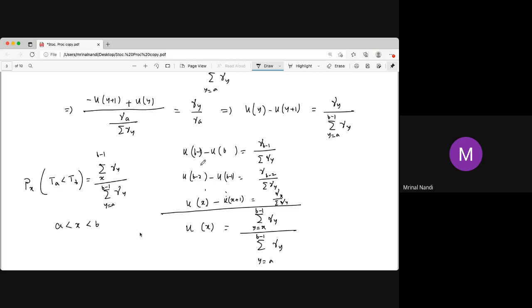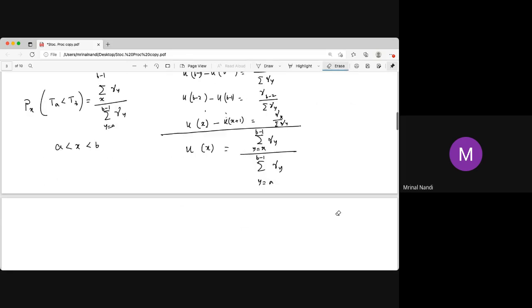Now, what will the probability be, starting from x, that the hitting time of b is less than the hitting time of a? Similarly, we can find this. Again, x is between a and b. Remember, the denominator will be the same: gamma y, y equal to a to b minus 1, but the numerator will be different.